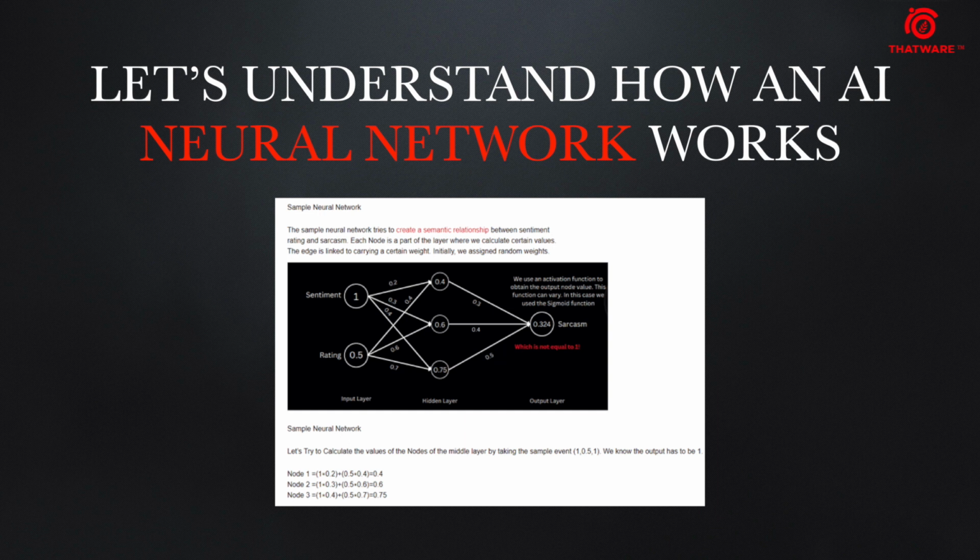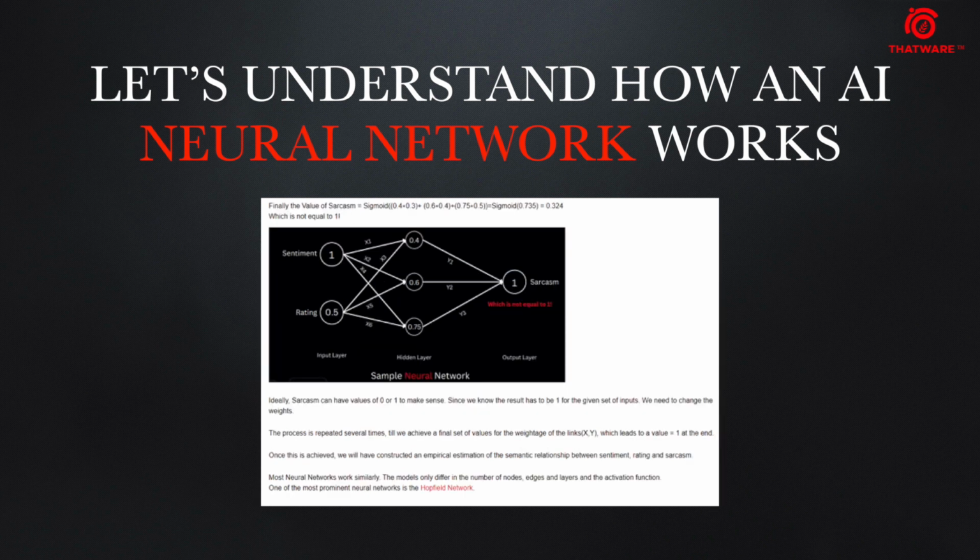Now we will continue this for all of the nodes in all of the hidden layers, in our sample neural network or in your actual neural network, and we will finally calculate the value of the sarcasm. As you can see, we have calculated the final value of the sarcasm as the sigmoid of the summation of all of the values, and this comes to 0.324. Now the irony is that as per our model, the sarcasm value should be only 0 or 1.